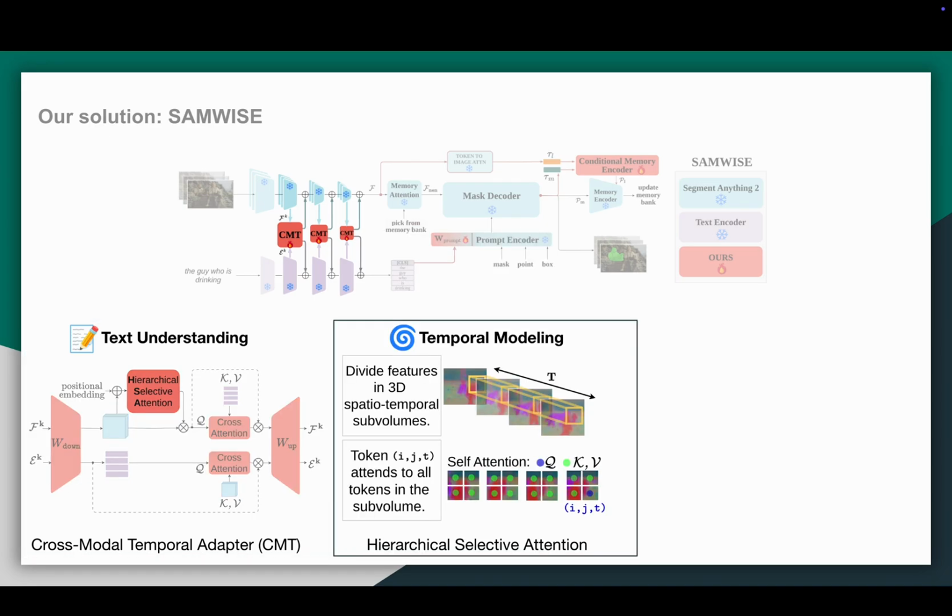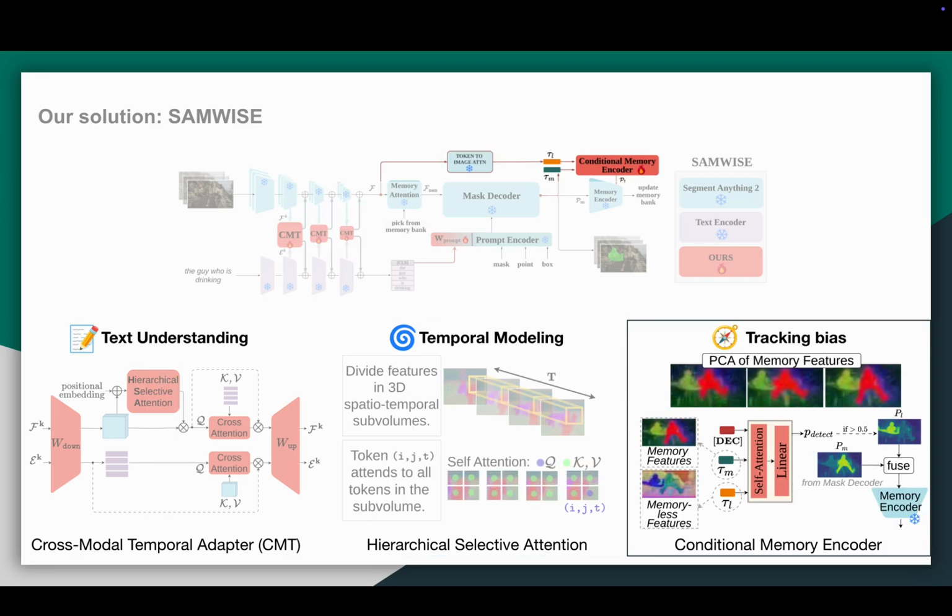In SAMWISE, we model motion evolution directly within the feature extraction stage inside the cross-modal temporal adapter. The key observation is that object motion typically spans a localized region of the image. So, instead of attending globally, we perform self-attention across spatially and temporally nearby regions. This lets us effectively capture motion cues while significantly reducing unnecessary computation.